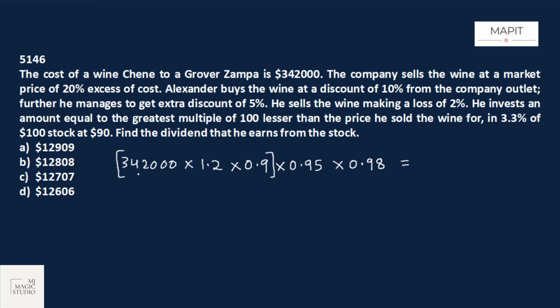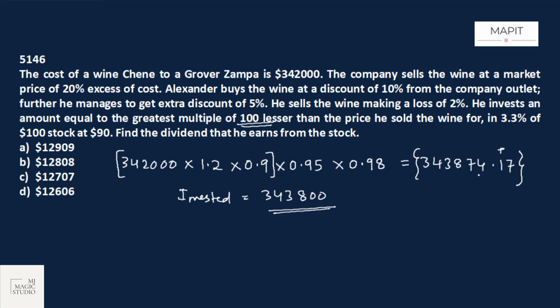Let us see first what we get. If we multiply these all, we'll get 343,874 plus. So now he is investing this much amount in multiples of 100, lesser than the price he sold the wine for. That means he has invested 343,800 in multiples of 100, and the amount should be less than what he gets in return.